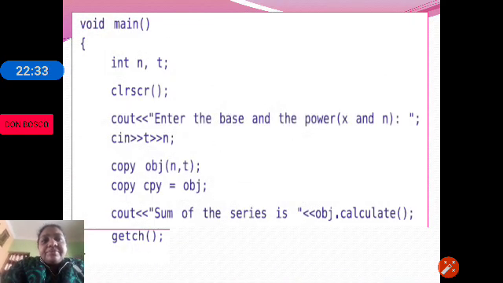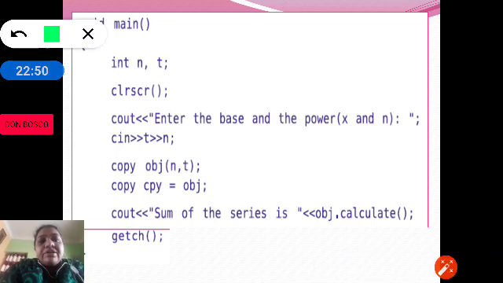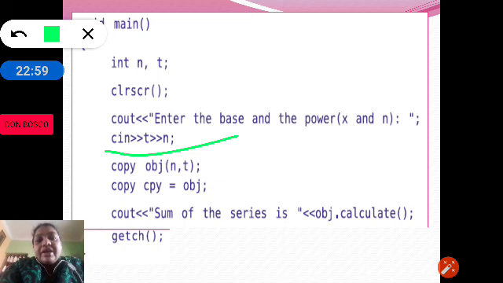Void main. Now we are accepting x and n because the series starts with 1 plus x plus x square till x to the power of n. So we need to know x and n. So here we are accepting x and n into t and n. Now we are creating an object by passing n and t as the arguments.